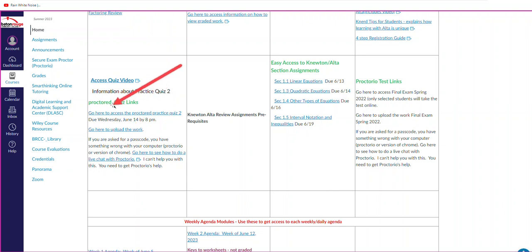Notice right here, it says the Proctor quiz link. So that's where you're going to go. For the practice quiz, you're going to go here. Also the regular quiz that's going to be open Friday, you'll go here as well, except the dates will change. Now remember, if it says passcode needed, then that probably means you did not download Proctorio. In that case, if you click on that, it should get you through the process of downloading Proctorio. It says Secure Exam Proctor.